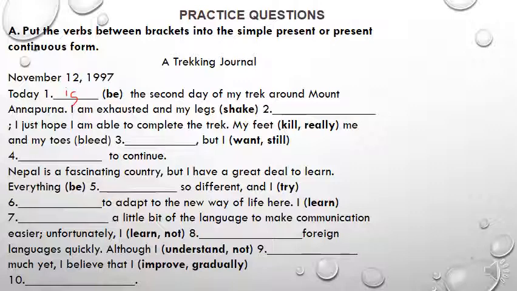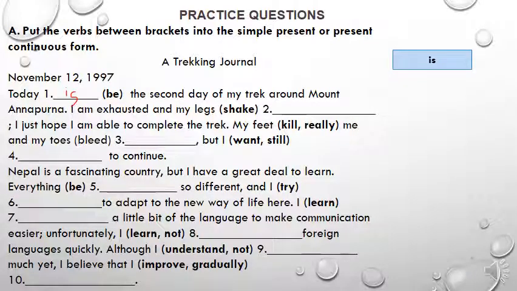I believe that I am improving gradually, okay, or I am gradually improving. So this was the exercise. You are going to solve the rest of the exercises in the worksheet. You have to continue this exercise and other exercises, because this exercise has another part, okay? And of course, we will explain everything, and I will answer all of your questions. And if you need any explanation to any of the ideas that I have explained during the Zoom live session.